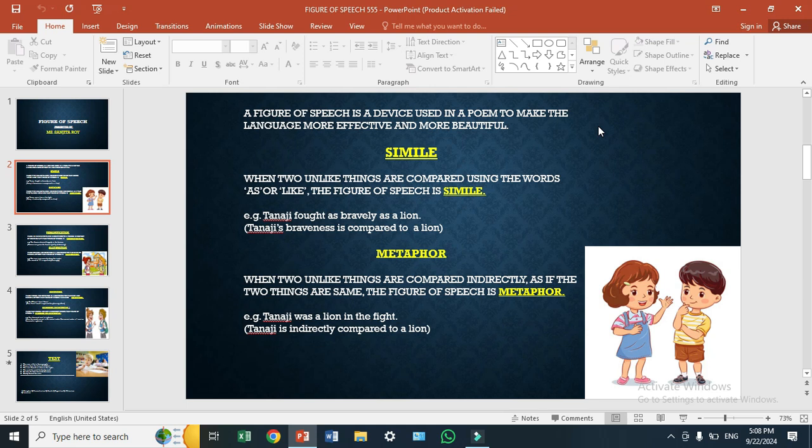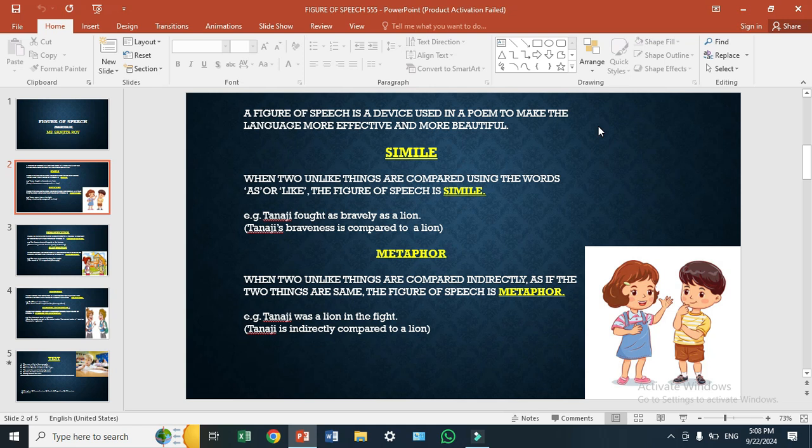Next one is metaphor. Here also, this figure of speech is based on comparison. In simile, there is direct comparison with the help of the words as or like. Here, it is indirect comparison without as or like. When two unlike things, meaning different things, are compared indirectly as if the two things are the same, the figure of speech is metaphor. The same statement which is in simile, in metaphor becomes: Tanaji was a lion in the fight.